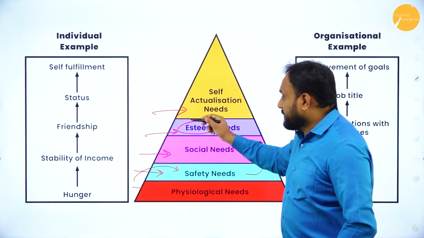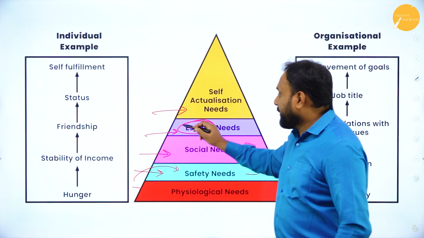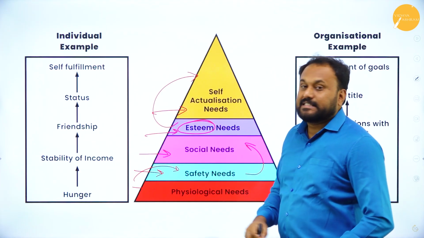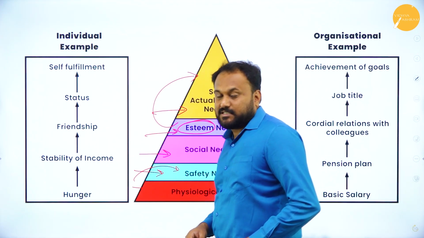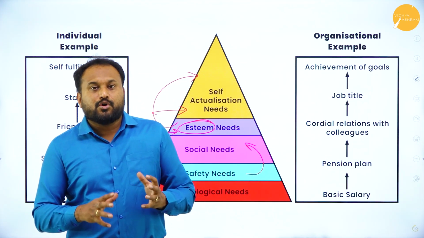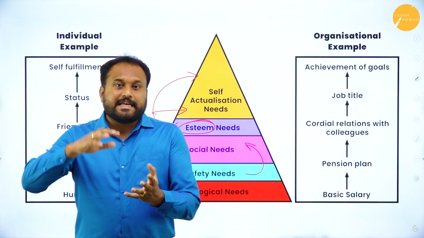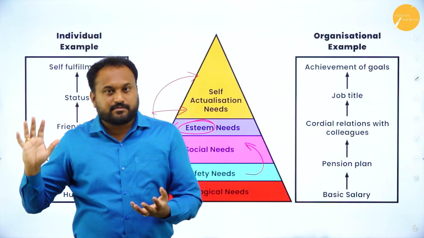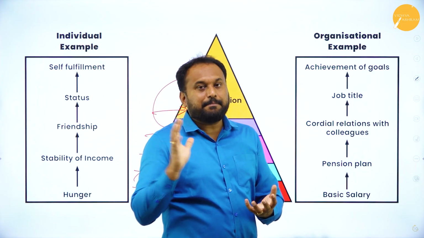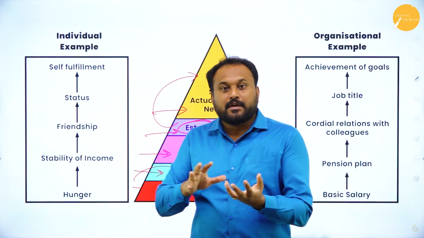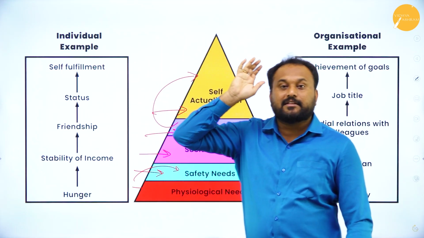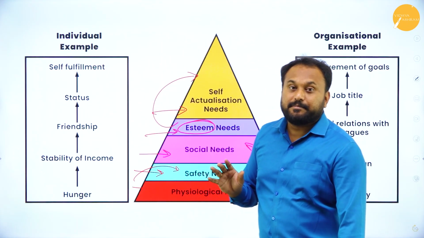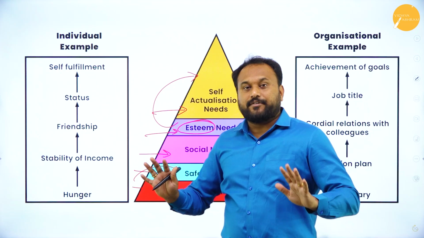After that, again, they get saturated, and then they go with the last one called self-actualization. Self-actualization, in the sense, is very simple. Whatever you are doing, in that you are the best, nobody can touch you. That is called self-actualization. Say Mukesh Ambani. People talk about Mukesh Ambani, the reason is self-actualization. Now that is where the saturation point is. After that, Maslow says that is the end of any need.